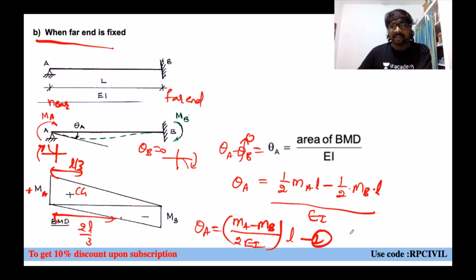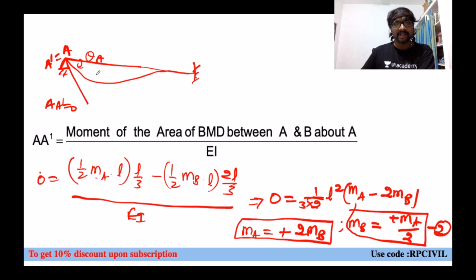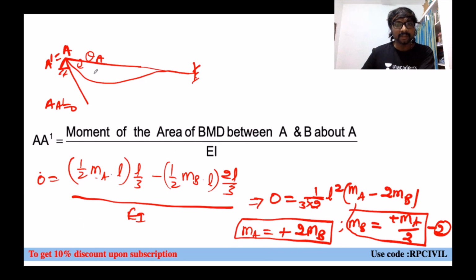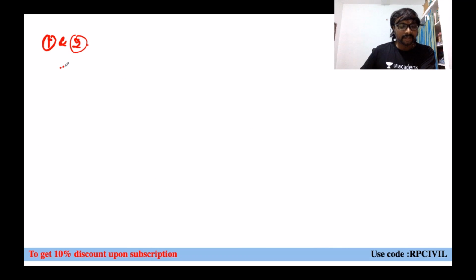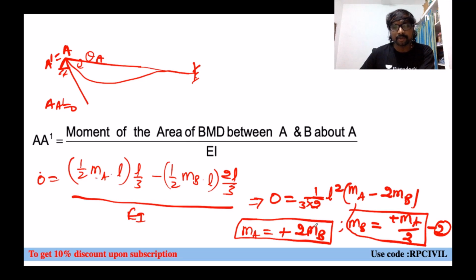From this 1 and 2, if you observe, theta A equal to MA minus MB by 2EI into L. This theta A will keep as it is, and in place of MA we can substitute plus 2MB, or not?